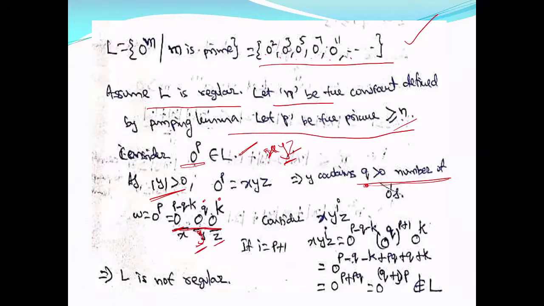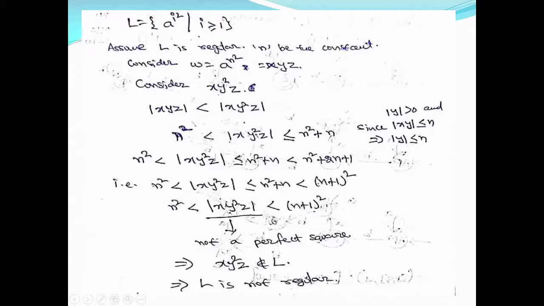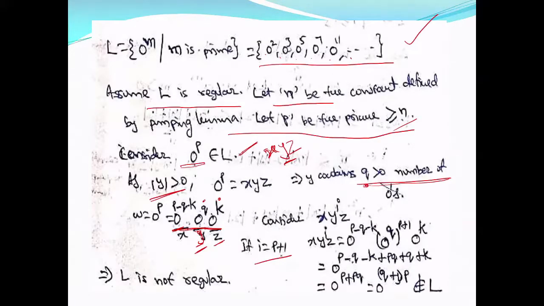Now because q is greater than 0, let me consider i equal to p plus 1, where p is a prime number greater than or equal to n. If I repeat y p plus 1 number of times, according to the pumping lemma, it should belong to the language L. Now let me see what happens. x is p minus q minus k zeros, then 0 power q repeated p plus 1 times, that is y power i with i equal to p plus 1, and z is 0 power k.